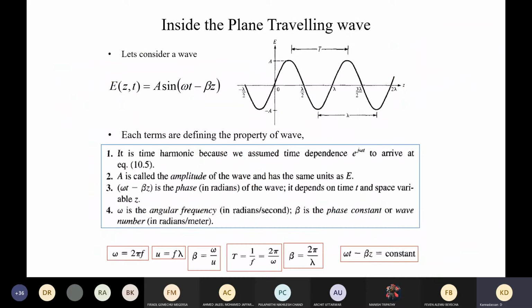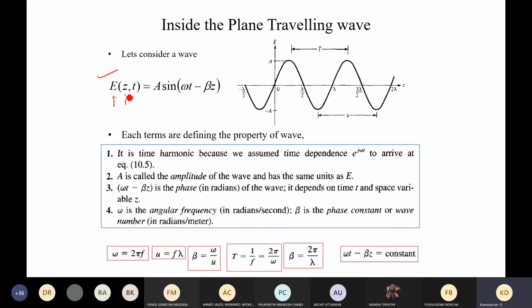Okay, so now we have seen how the wave can exist in a particular medium, and now we have to describe the wave itself. So this is the general form of describing the wave. We have the quantity which is oscillating. Here it is electric field. We can have magnetic field. We can have power. We can have current, voltage. Many things could be described.